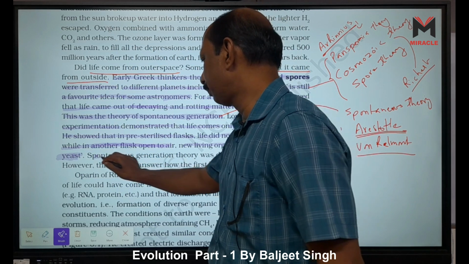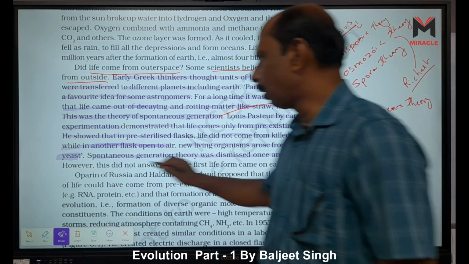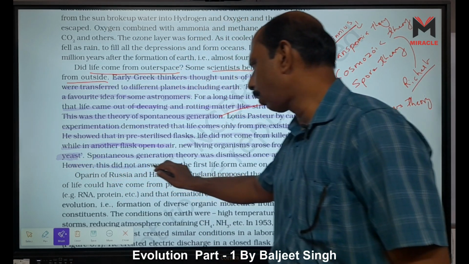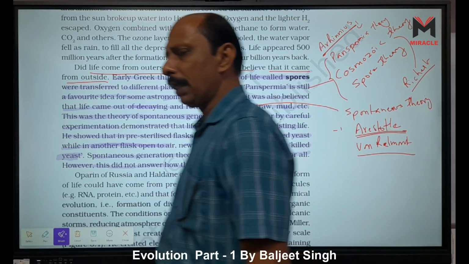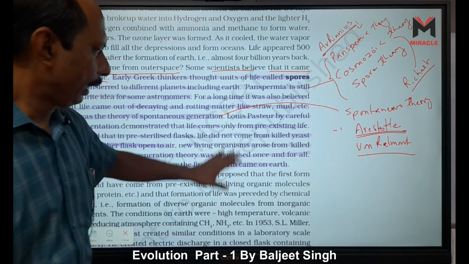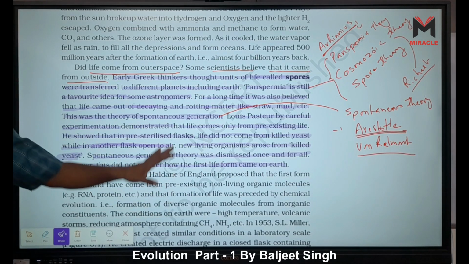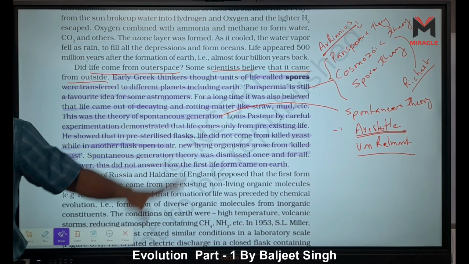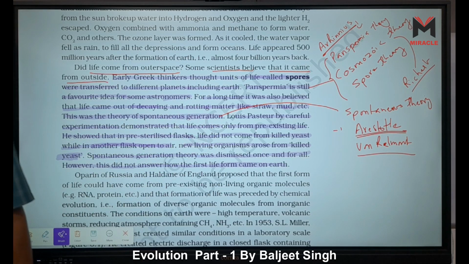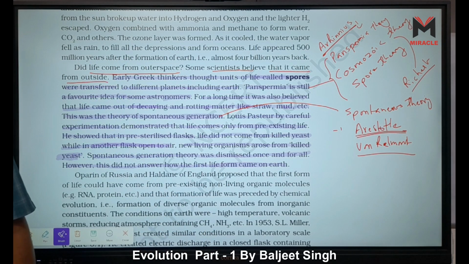Spontaneous generation theory was dismissed once and for all. However, this did not answer how the first life form came on the earth. Okay, he disproved the spontaneous generation theory, right? Who? Louis Pasteur. Louis Pasteur disproved the spontaneous generation theory, but he could not tell us how life came on earth, right?